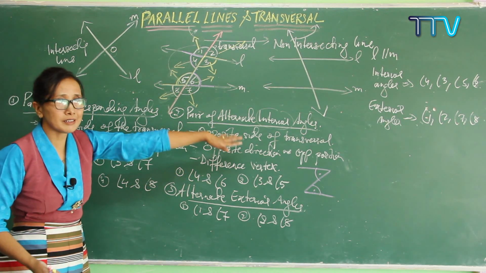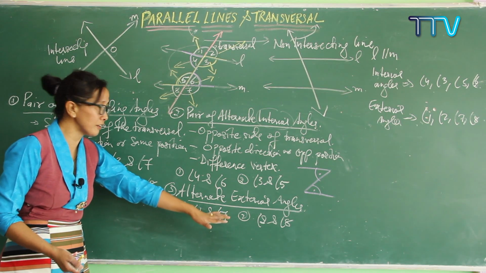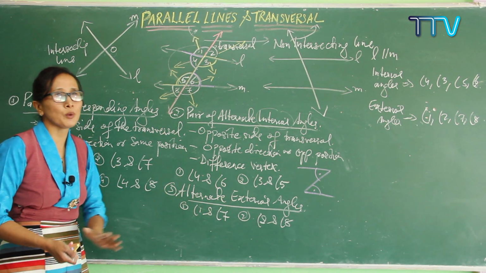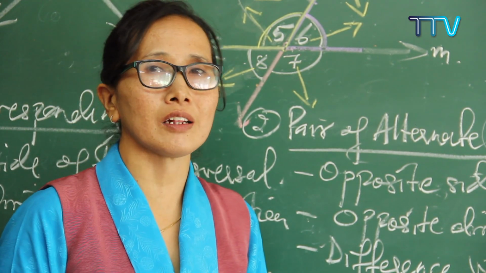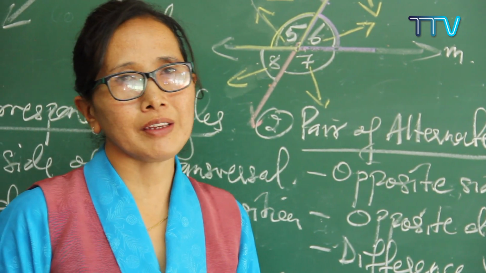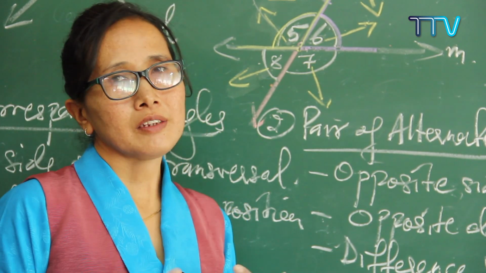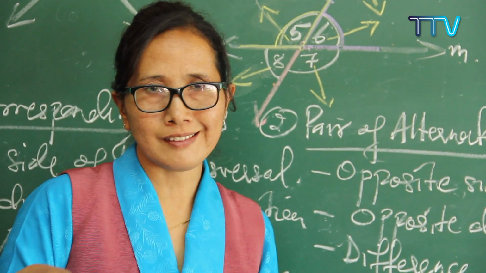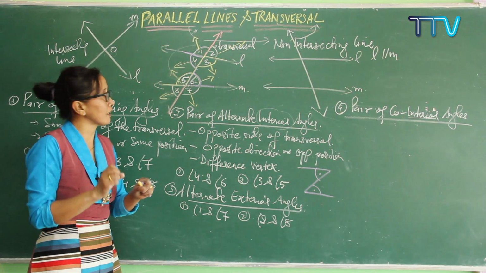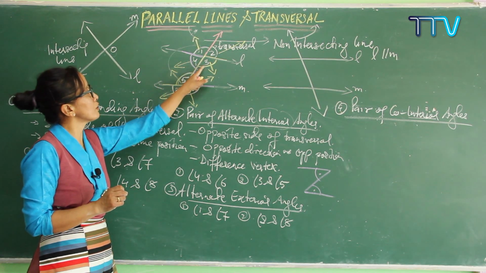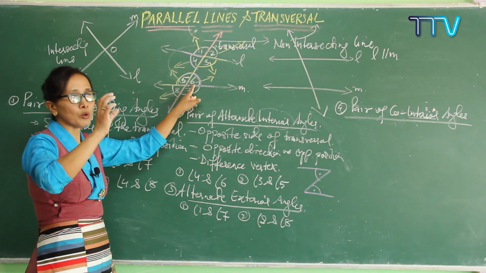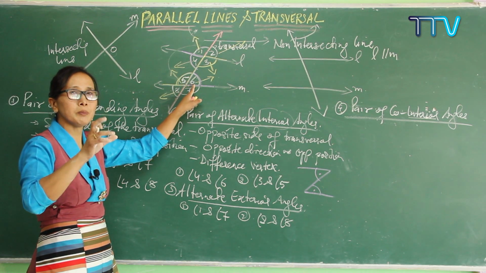Now, pair of alternate interior angles, pair of alternate exterior angles. The last one is pair of co-interior angles. So it's written here, interior angles. We have already got it clear with the interior angles. What are the interior angles? The angles formed in between the two lines, line L and M, are called interior angles. So 4, 3, 6 and 5. Out of these 4 angles, you will be getting 2 pairs.